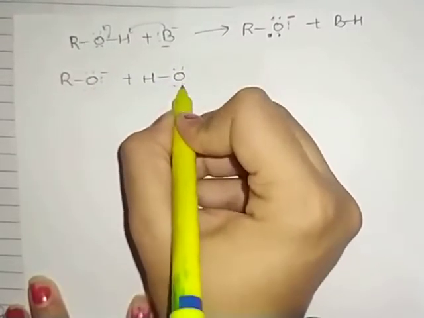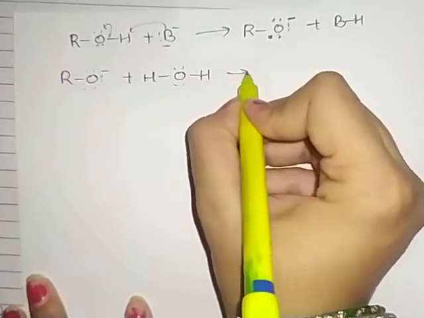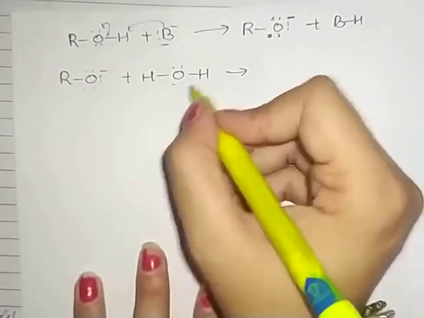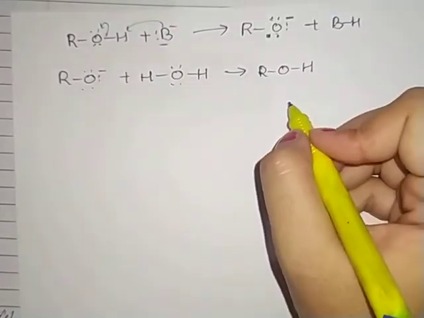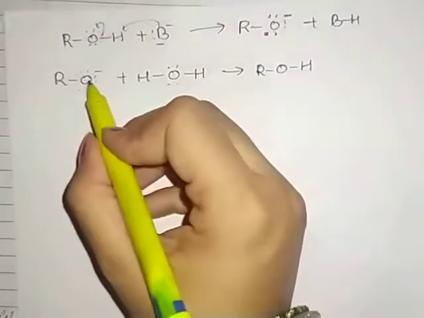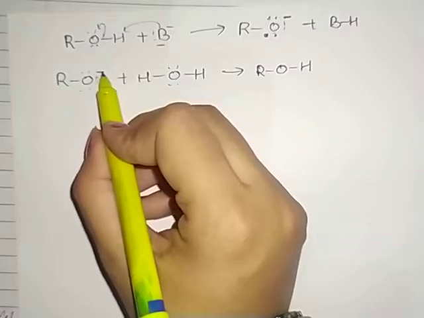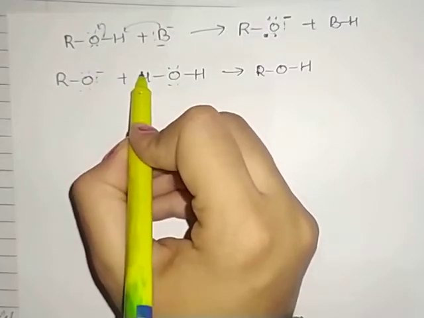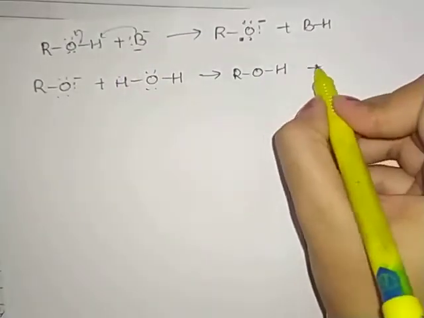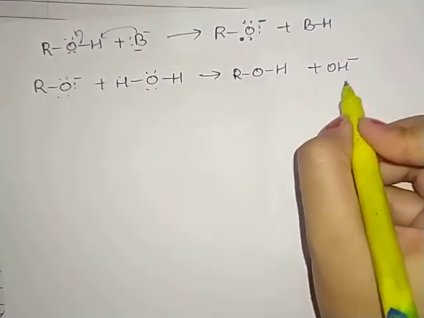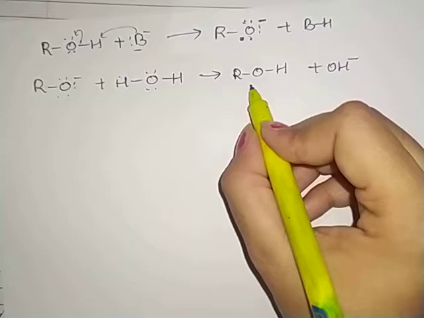which acts as an acid now. Now, what will happen in this? Here is the formation of the ROH bond. Okay, as you can see, here is the O negative ion. So what will happen? It will attack that hydrogen atom. Hydrogen will be removed from here. So we have here OH negative, which is the conjugate base, and this is the conjugate acid.